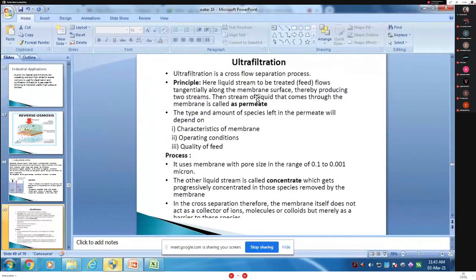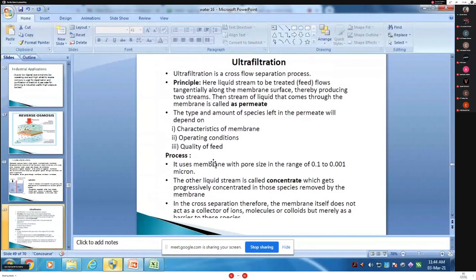The liquid stream to be treated flows tangentially along the membrane surface, thereby producing two streams. The stream of liquid that comes through the membrane is called the permeate. Ultrafiltration is a separation process using a membrane with a pore size in the range of 0.001 micron. The amount of solute left in the permeate will depend upon the characteristics of the membrane, operational conditions and quality of the feed.